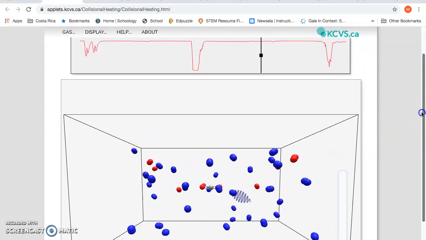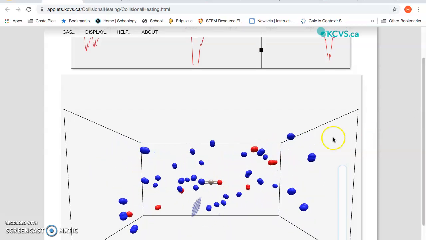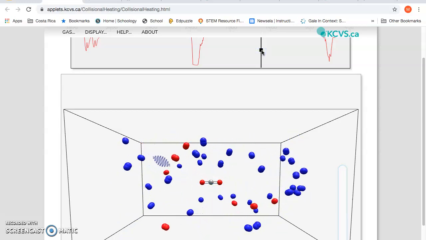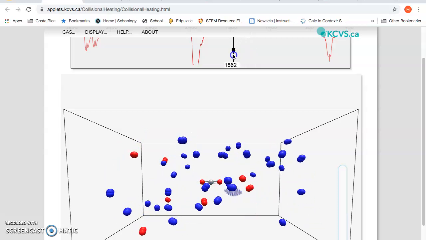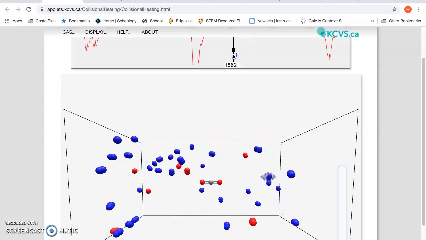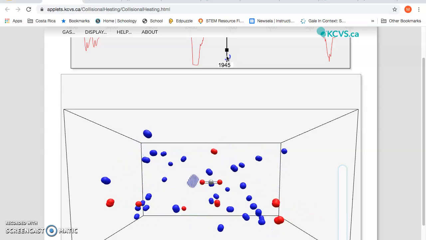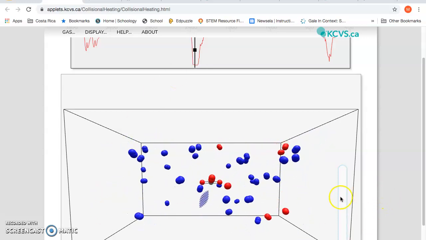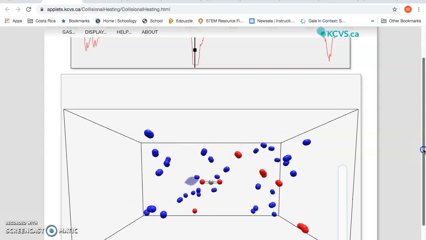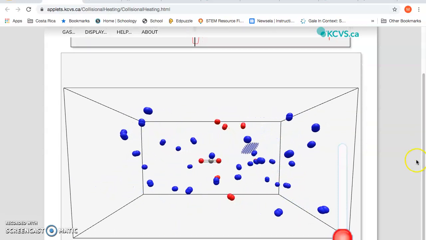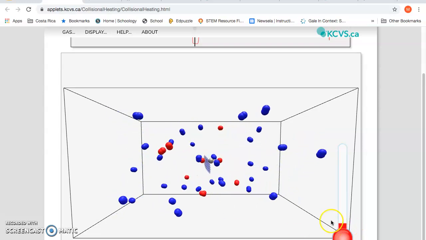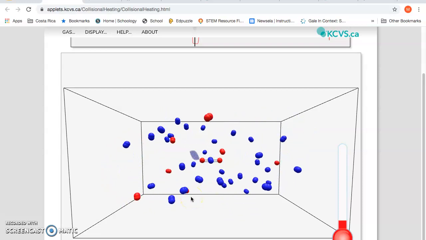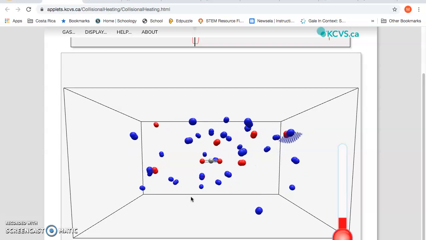So let's see what happens when we move the spectrum to the range at which the Earth emits radiation, right? Because this is what we want to know, the range at which the Earth emits radiation, which is right here. Okay, so carbon dioxide begins to absorb. There we go, it begins to absorb. And as it absorbs, notice that it begins to bang against the other gases. You can see that in a second.